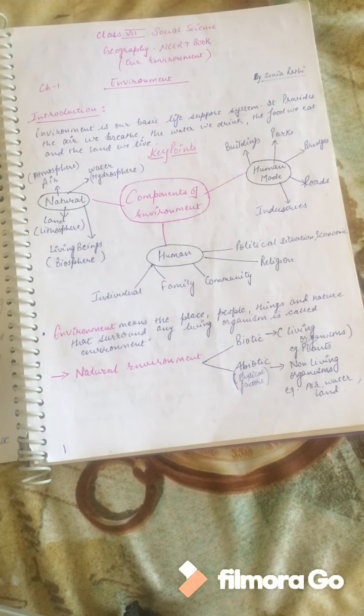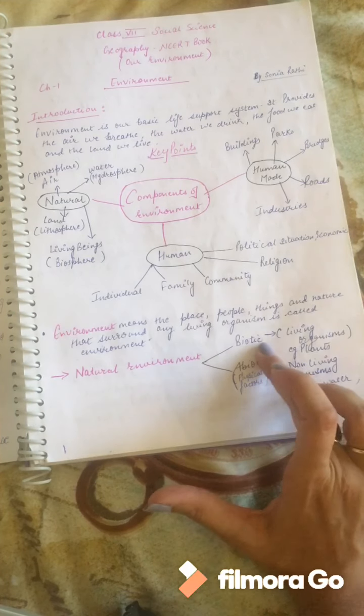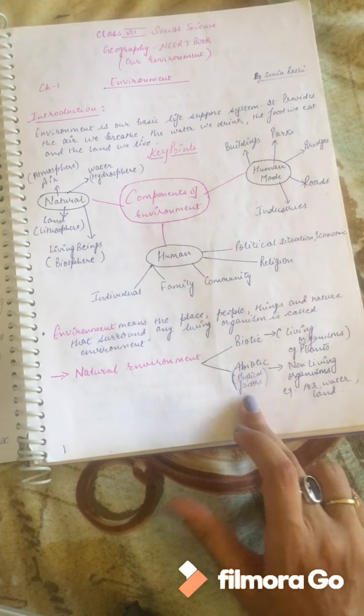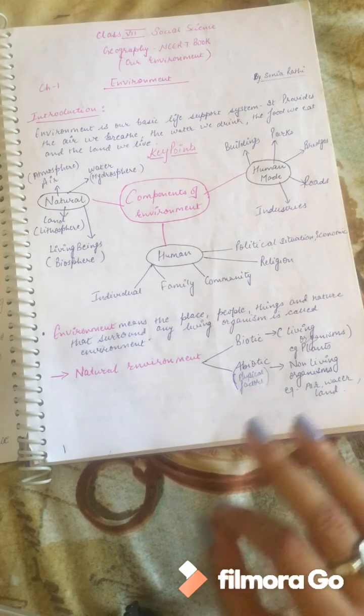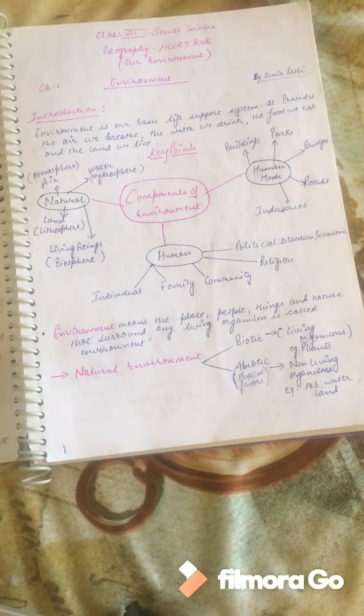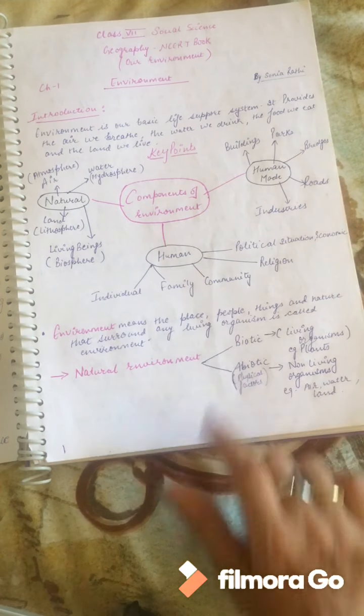From the word natural we understand air, water, land, human beings. So the natural environment is categorized into biotic and abiotic. Bio is something which is living: living organisms, plants, animals. So all the living organisms come under the biotic component.